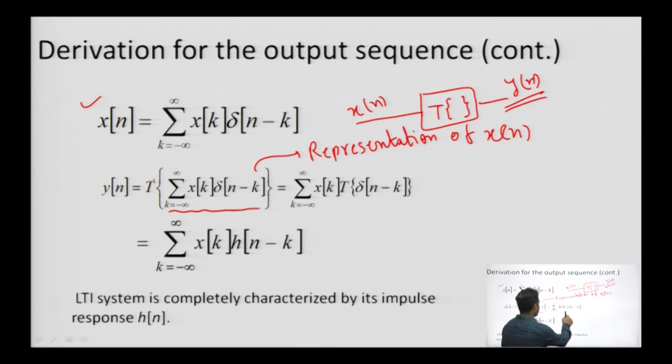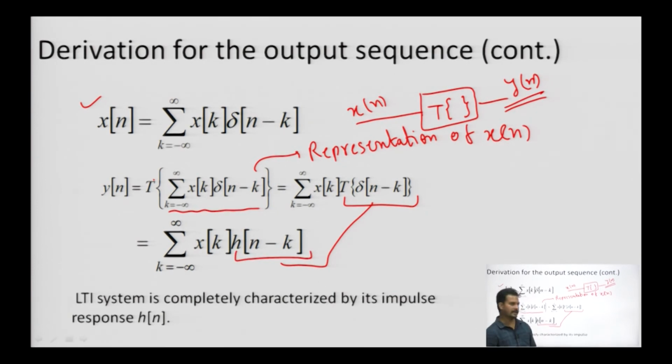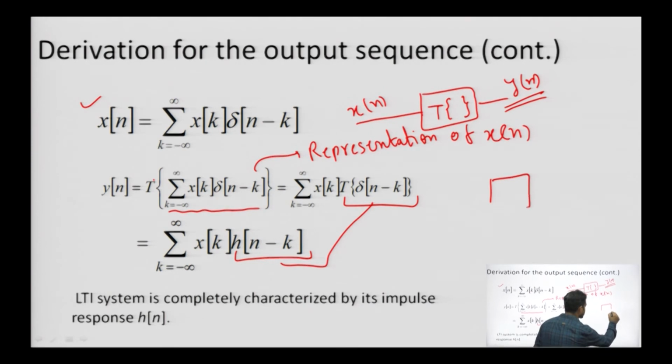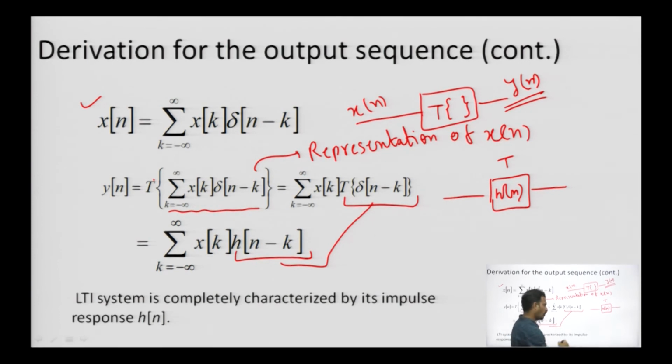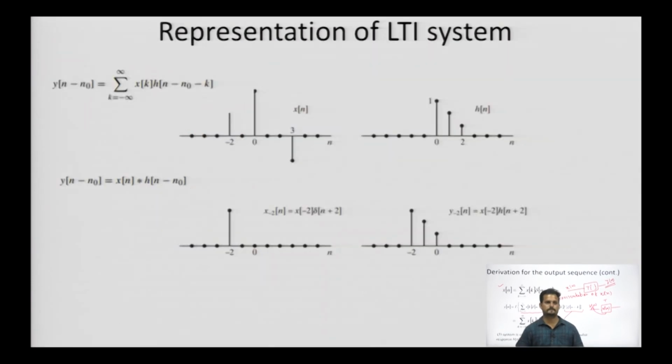So, this transformation is converted, in our case, into the system response h[n-k]. What we call this as a system is h[n]. This is working as a transformer, an operator, this is delta[n]. Now, look at the relationship. We have converted this delta[n-k] into h[n-k], and this is the output we expect after the derivation of this particular sequence.